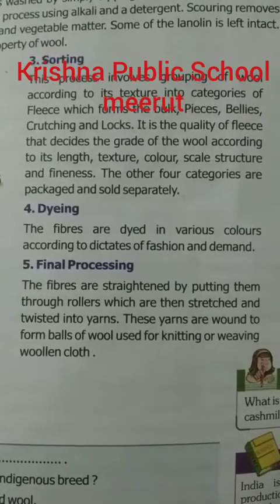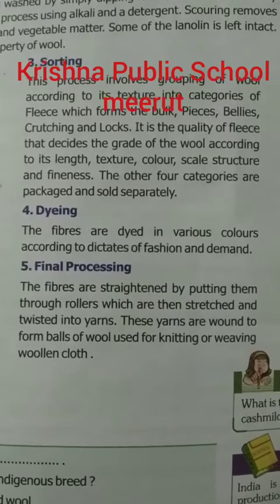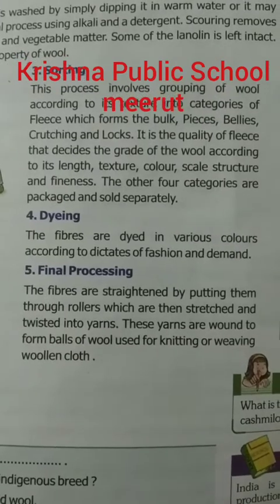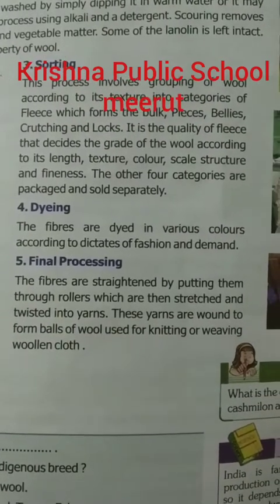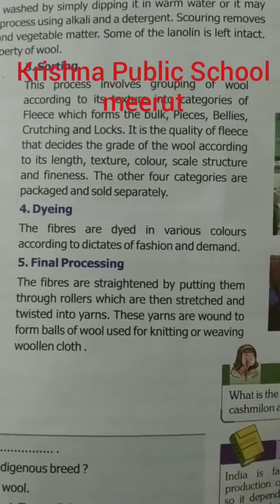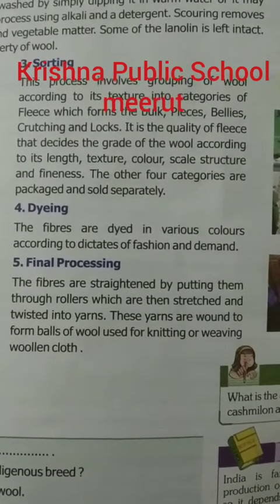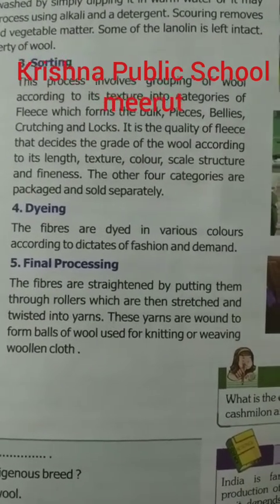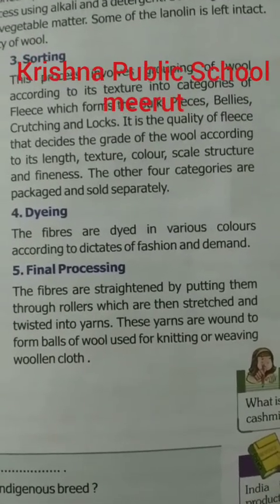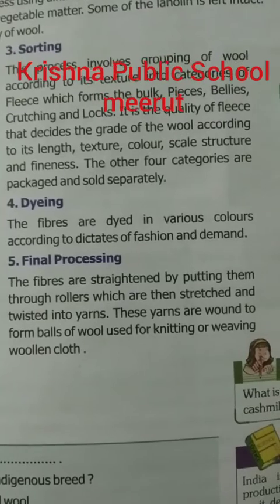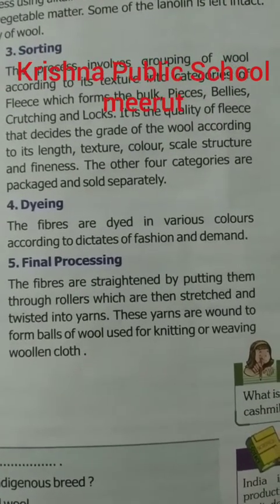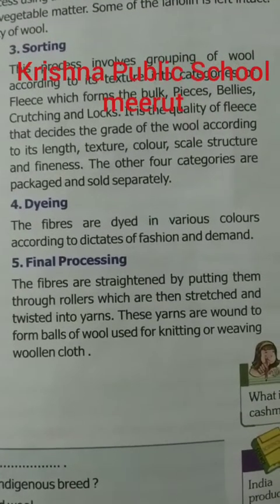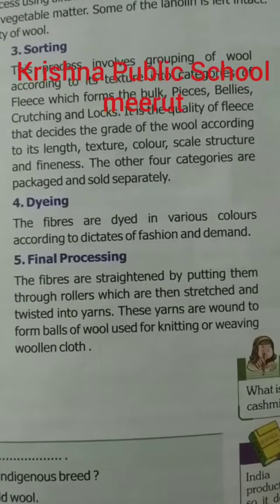Now the next is the final process. The fibers are straightened by putting them through rollers, which are then stretched and twisted into a yarn. These yarns are wound to form balls of wool used for knitting or weaving. The long woolen fibers are spun into a thick yarn called wool, which is used for knitting and feathers. The short woolen fibers are spun into fine yarns and then woven on a loom to make woolen cloth like shawls, etc.